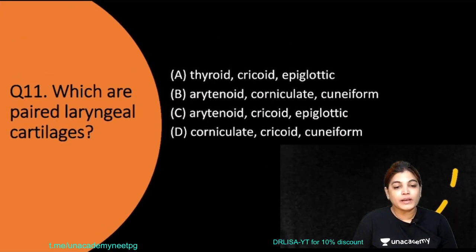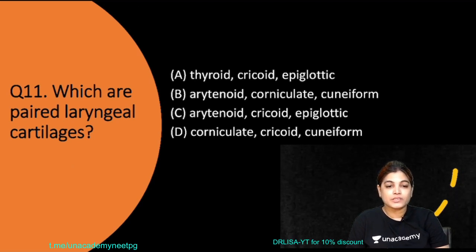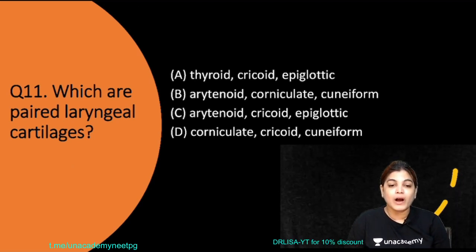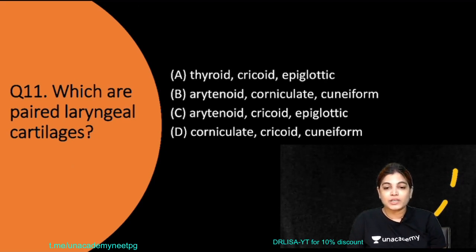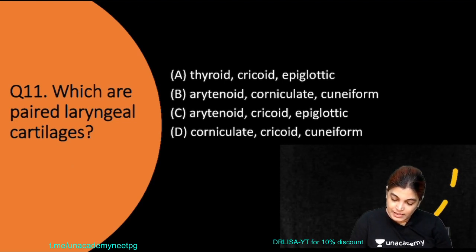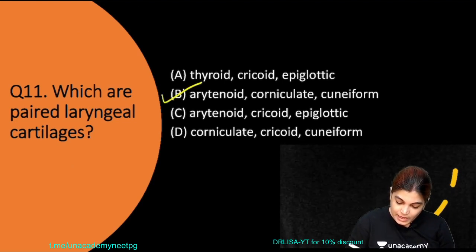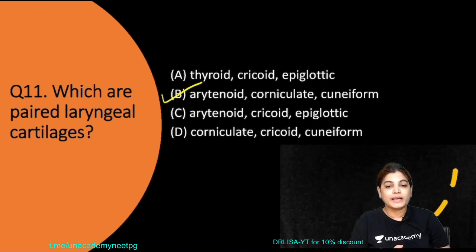Which of the following laryngeal cartilages are paired? Which group is the correct paired one? We have altogether 9 laryngeal cartilages, of which 3 are unpaired and 3 are paired, so the total becomes 9. The correct answer is the paired group: arytenoid, corniculate and cuneiform.